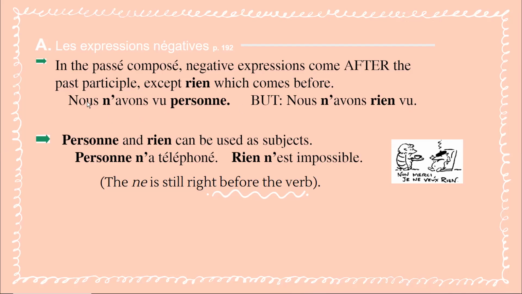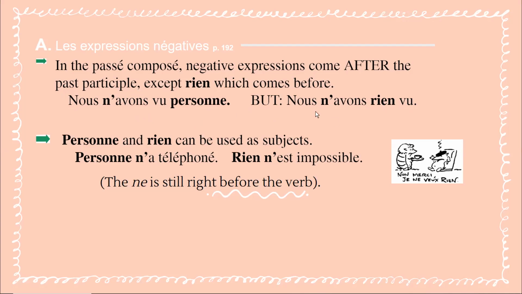So practice, say these sentences with me or after me. Nous n'avons vu personne. Nous n'avons rien vu. And personne and rien can be used as subjects. Why are we saying this? Because in the previous sentences, nous n'avons vu personne. Personne and rien are objects. We saw no one. We saw who? No one.